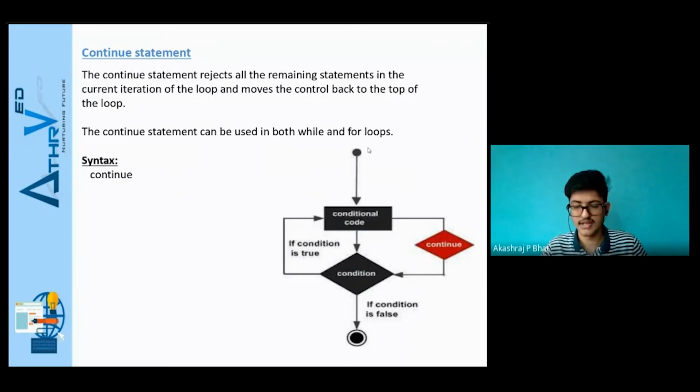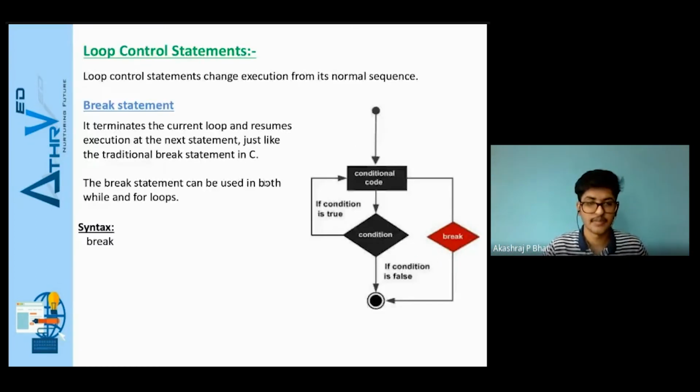Here again, if the interpreter encounters the continue statement, it will automatically change the path of execution to the condition here. All the statements which are inside this conditional code are skipped, and the interpreter moves directly to the top of the loop. So that is regarding the continue statement. You will understand this better when I give an example.